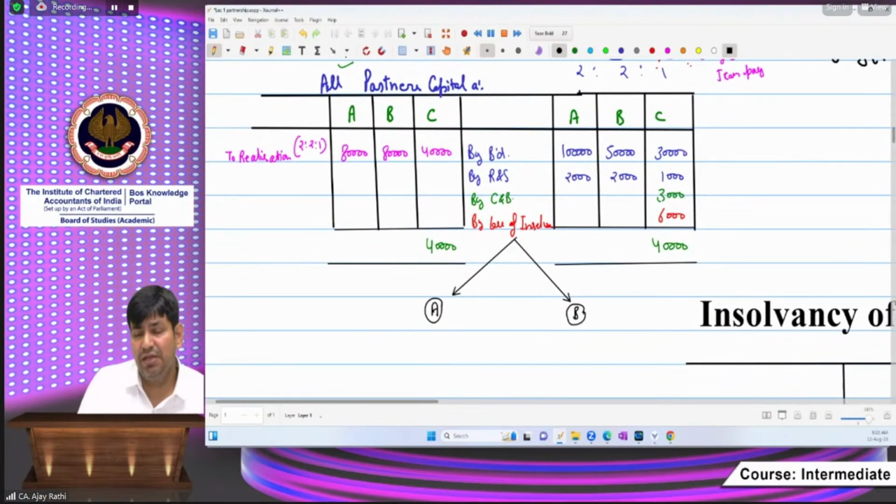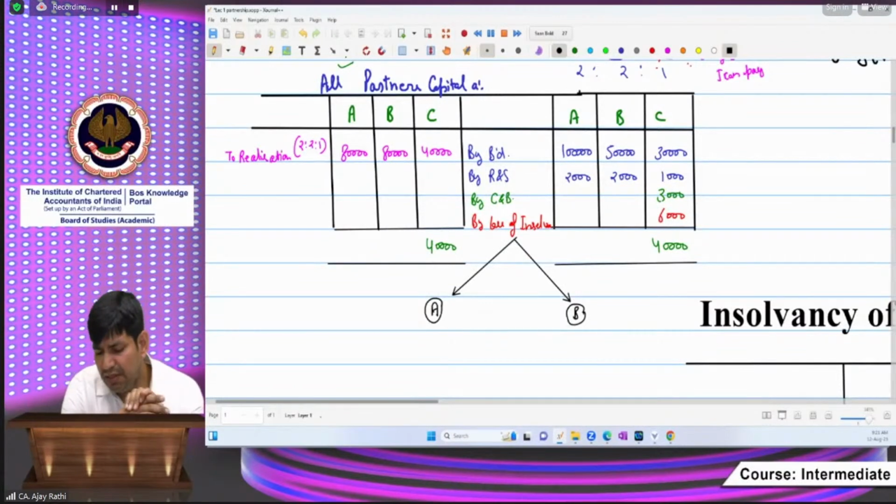It means either they are getting money, then they will get the money after reducing the part of the loss relating to them which is being borne by any of them.